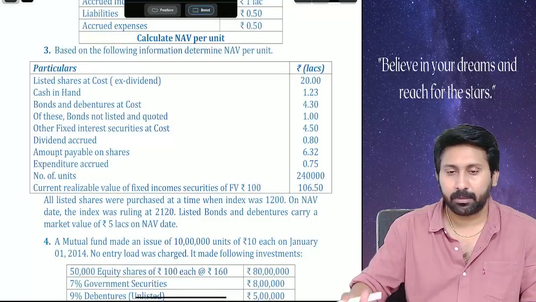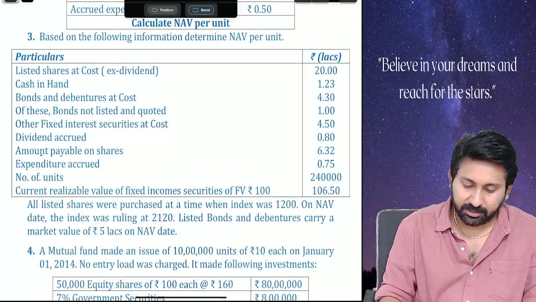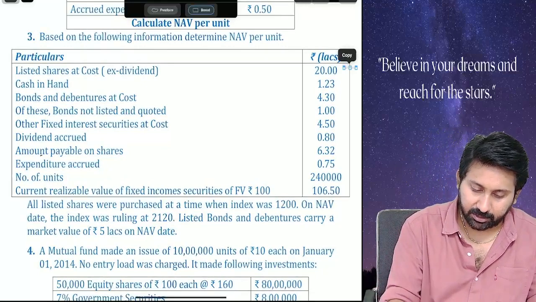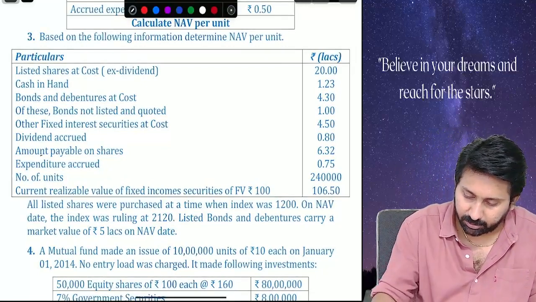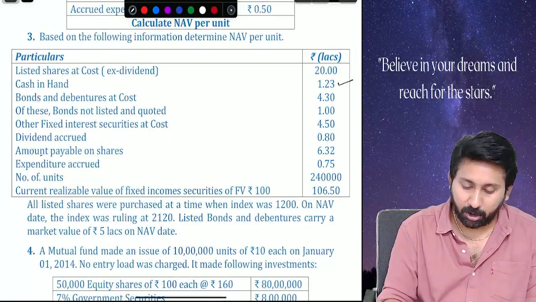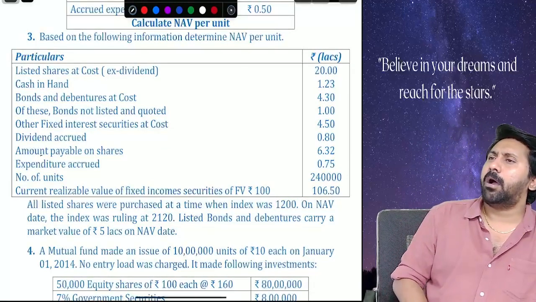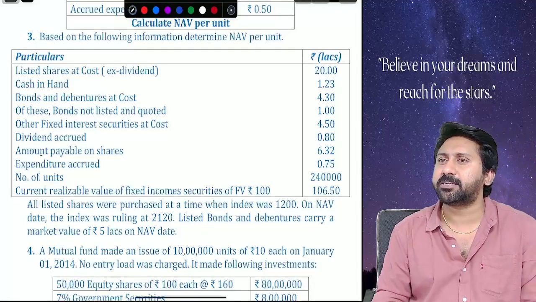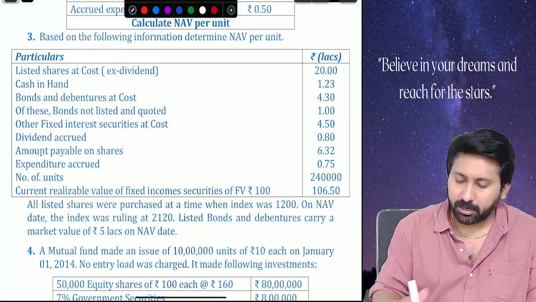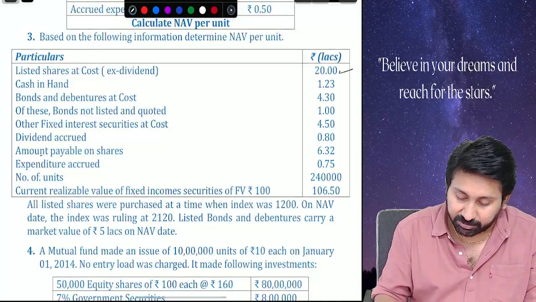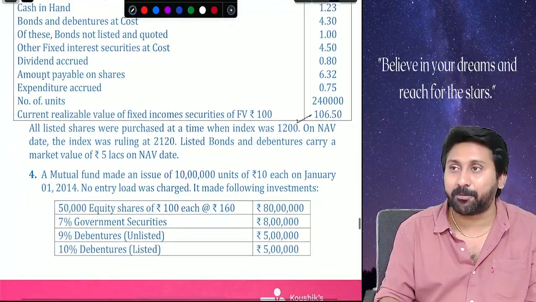Okay. So see there, listed shares at cost 20 lakhs, cash in hand 1.23, bonds debentures at cost, information was given. First tell me, always we should do the mutual fund calculations at book value or market value? Cost is what? 20. This cost is 20 when the index is at how many points?